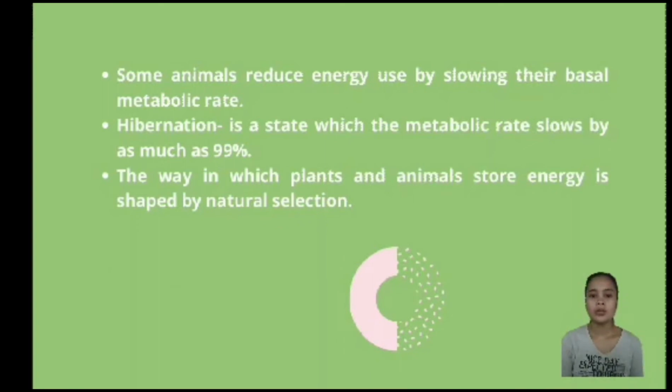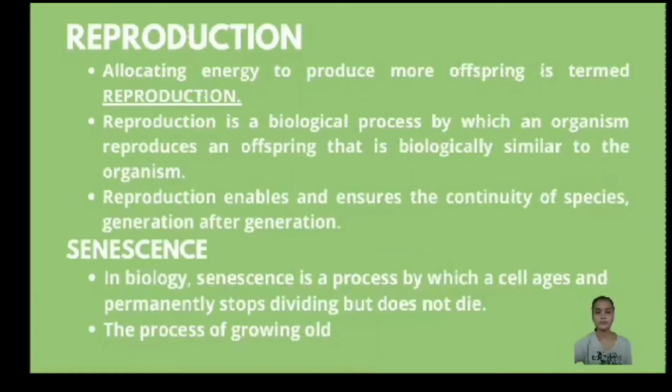Hibernation is a state in which the metabolic rate slows by as much as 99%. The way in which plants and animals store energy is shaped by natural selection. So why do animals store energy? It is because in some areas the source of their food or energy is irregular, so they need to store energy to enable them to survive for the next few days.